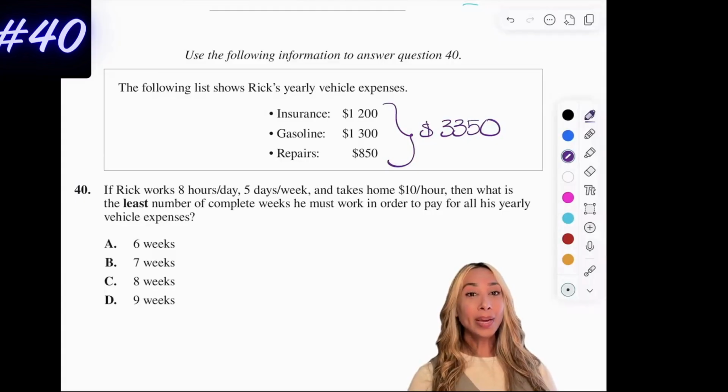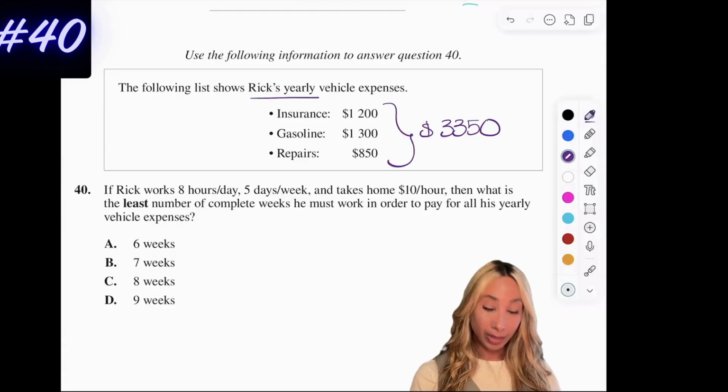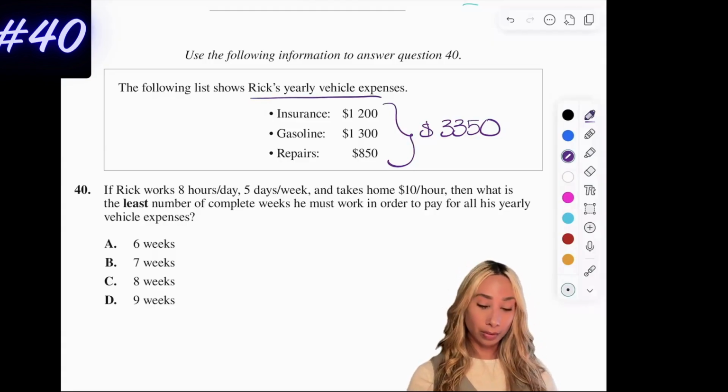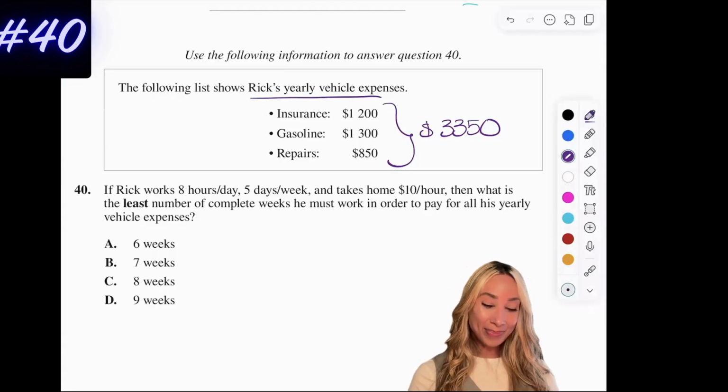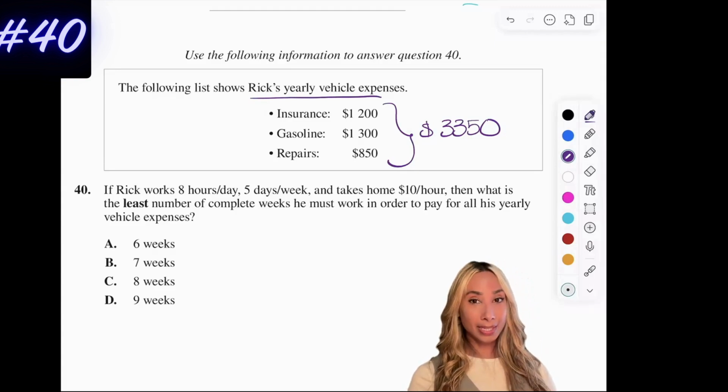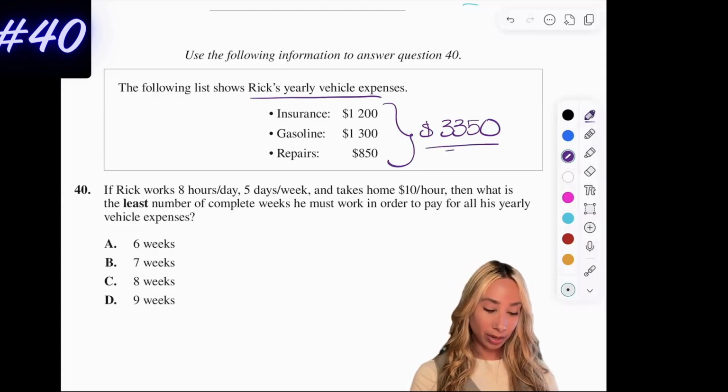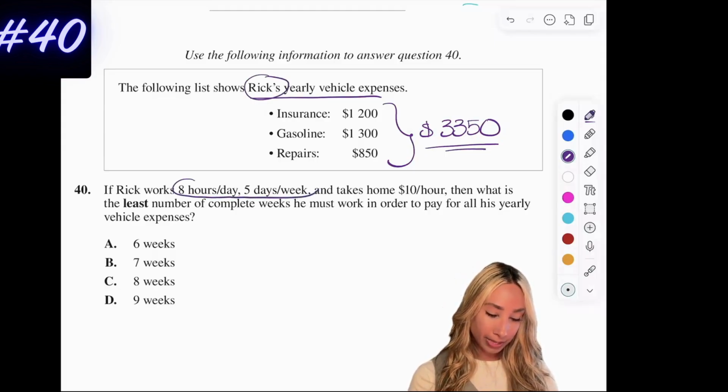All right, the following list shows Rick's yearly vehicle expenses. And yeah, owning a vehicle is expensive for those of you that are thinking about it. So what we know is the total of his expenses is this much here. Rick works 8 hours a day, 5 days a week, and takes home $10 an hour.